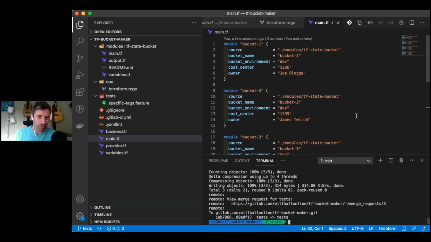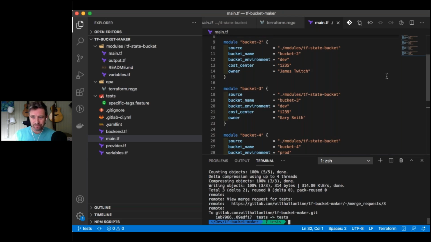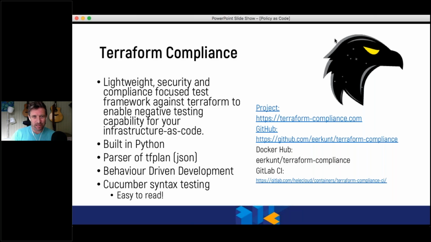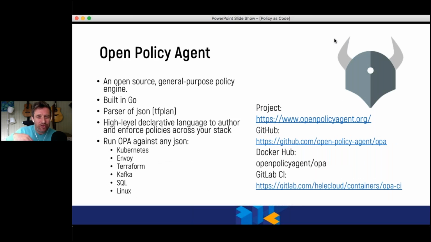Even though my Terraform would perfectly well run, I'm now adding an extra level on top of what I want to run. So if we push this through to the next level, Terraform Compliance is really nice, really easy to read. We could imagine that these are relatively straightforward to understand. And I want to push it forward to the next level so that people can have an understanding of where they can go after Terraform Compliance. I realize that that's possibly a big jump, but the next level for controlling these is imagining that we've got Open Policy Agent.